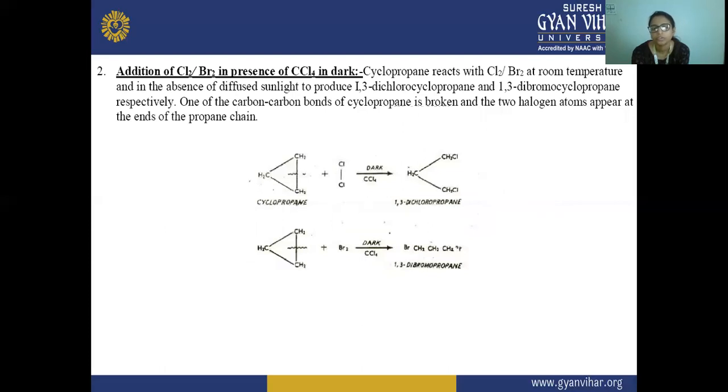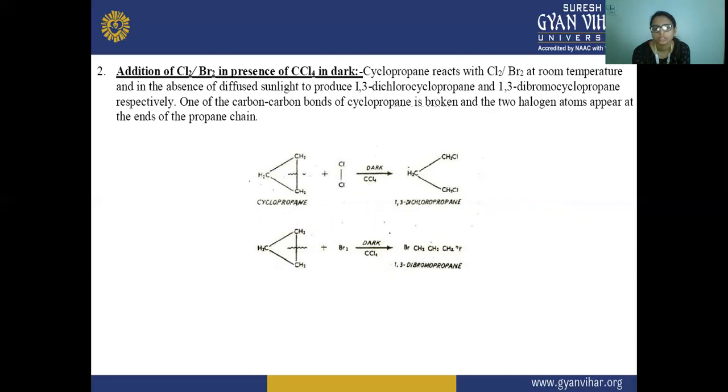Next is the addition of chlorine and bromine in the presence of carbon tetrachloride in the dark. Cyclopropanes react with chlorine or bromine at room temperature, in the absence of diffuse sunlight, to produce 1,3-dichloropropane and 1,3-dibromopropane. One of the carbon-carbon bonds of cyclopropane is broken, and the two halogen atoms appear at the ends of the propane chain.